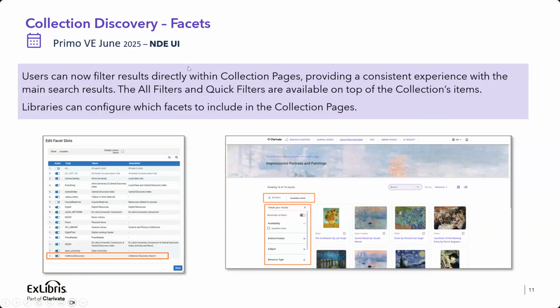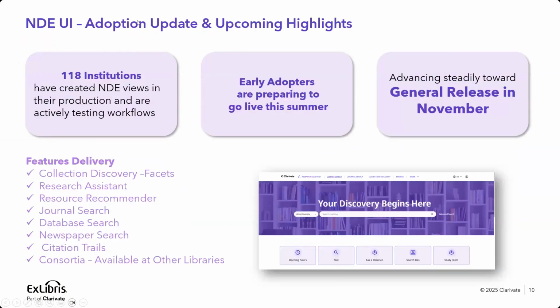Okay, great. So I would like now to share more details about the progress of the NDE UI in terms of the adoptions and where we are heading. So far, we started with the managed general release. So far, we have these 118 institutions that are already working with the NDE.